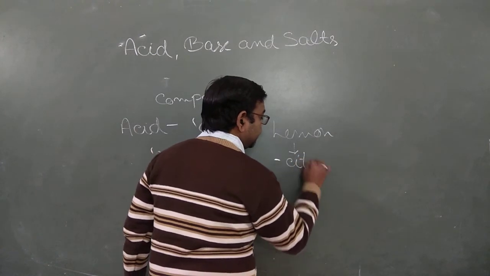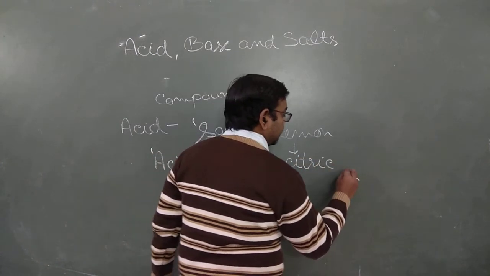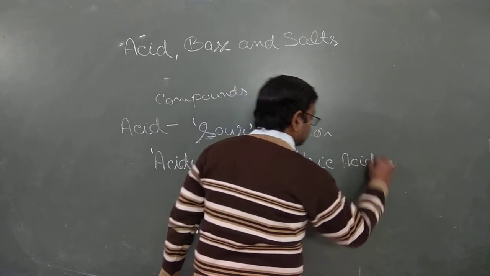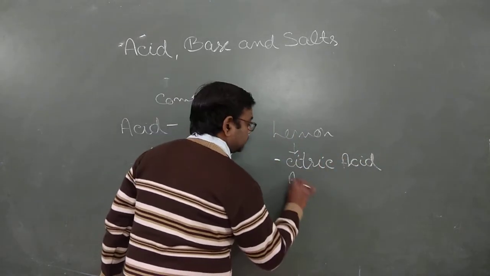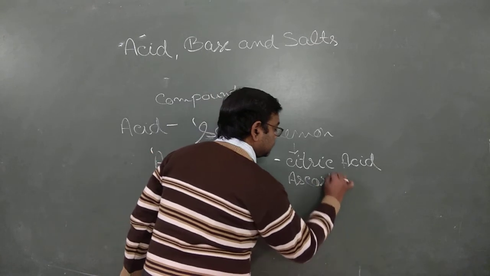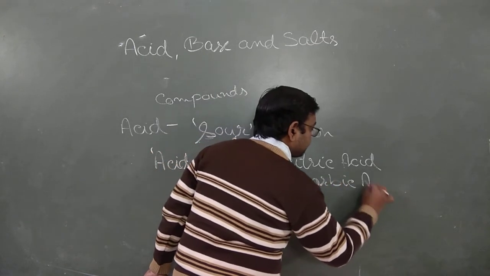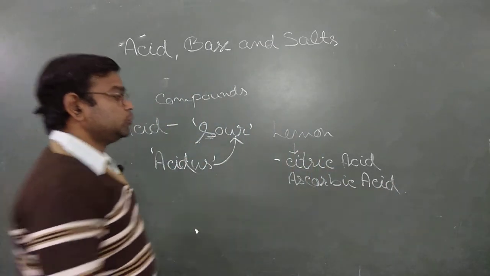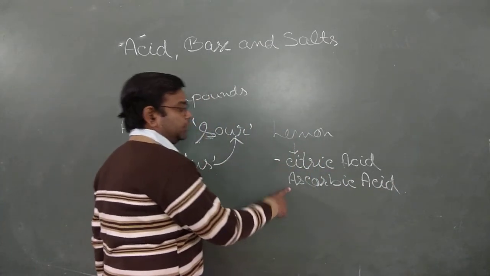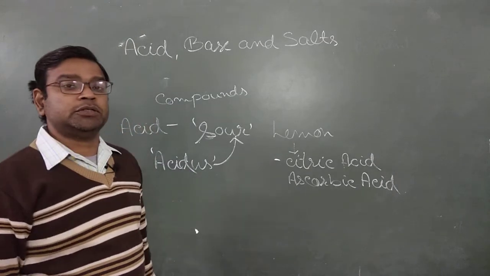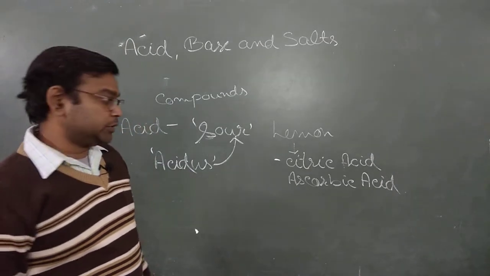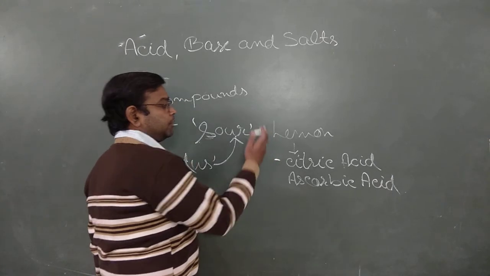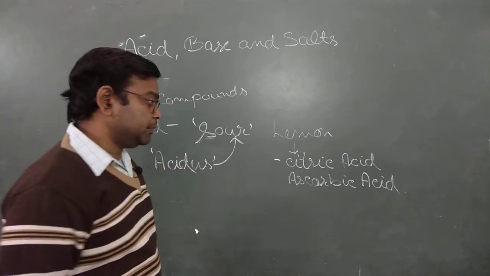One is citric acid and the other is ascorbic acid. So lemon juice contains two types of acid, citric and ascorbic. Always remember that lemon juice is acidic in nature. These two acids are commonly found in lemon juice.